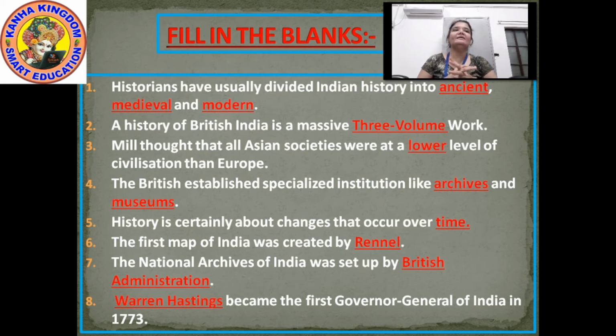In the first blank it is ancient, second medieval, and third is modern. So the sentence becomes: historians have usually divided Indian history into ancient, medieval and modern.